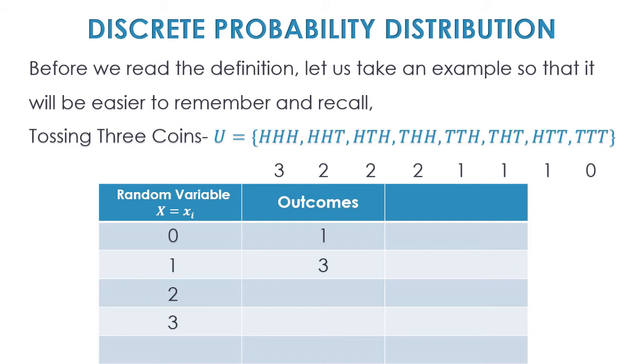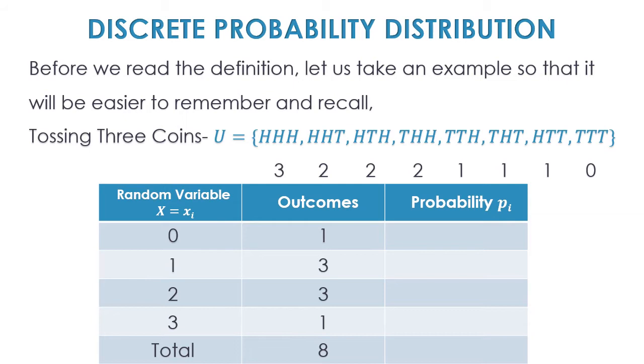Similarly, how many times do we get 2 heads? So the frequency for getting 2 is again 3, and for getting 3 heads the frequency is 1. That means the total outcomes we have, the total frequency we call it, is 8. But the frequency is a concept of a regular variable. What we calculate in a random variable is actually probabilities. That means what we will be doing here is calculating probability of happening of these random variables.